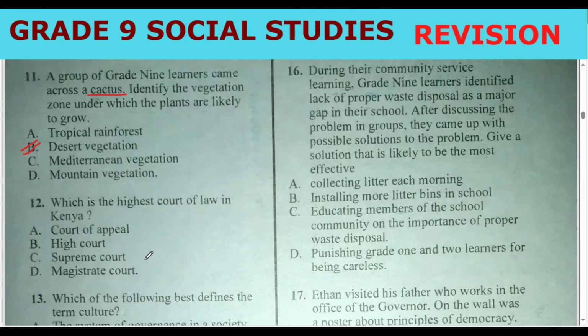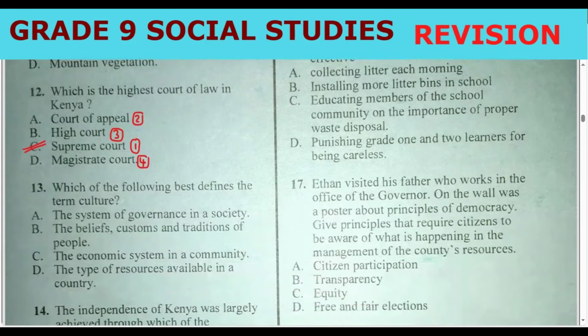So we have the Supreme Court. This is number 1. You can write it here, Supreme Court. Then we go to Court of Appeal. Then we have High Court. Then Special Courts and Magistrate Courts. So the correct answer should be Supreme Court, where presidential elections are forwarded to be listened to by the Chief Justice. Yeah. Number 13.